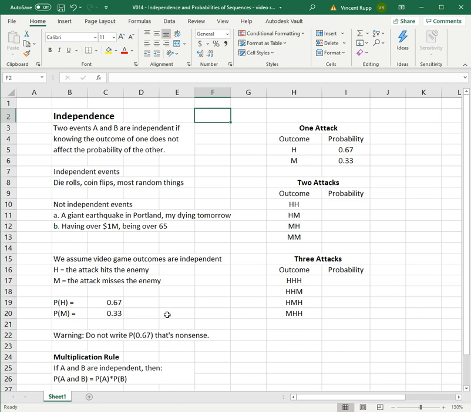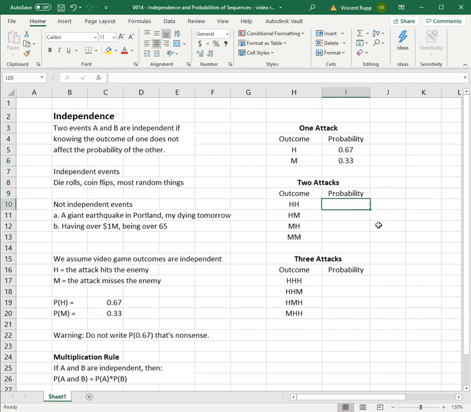So we have this important thing called the multiplication rule. If A and B are independent, which we often assume for random outcomes, then the probability of A and B, so A and B both happen, is you just multiply those probabilities separately. So if we just look at one example from a video game, if you attack an enemy once, there are only two things that can happen. You can either hit the enemy or miss the enemy. And we've already established what the probability of those are.